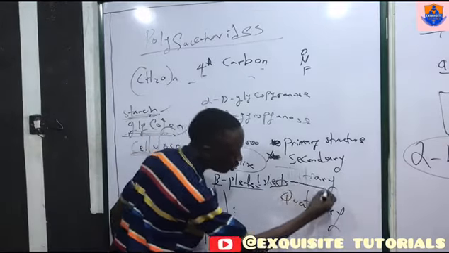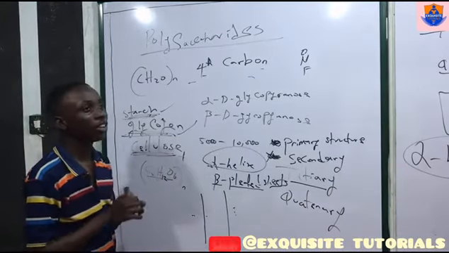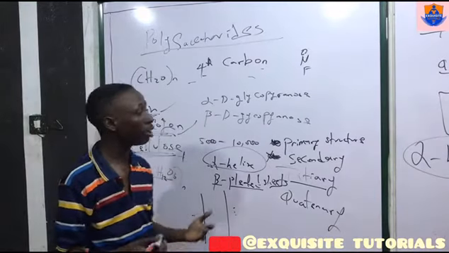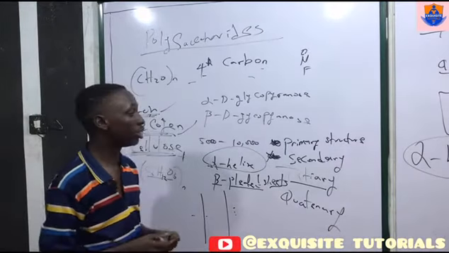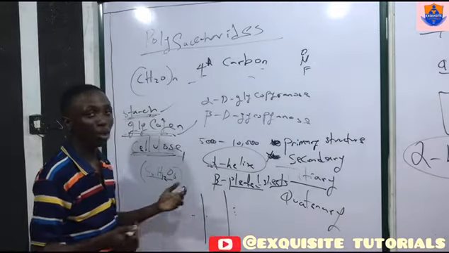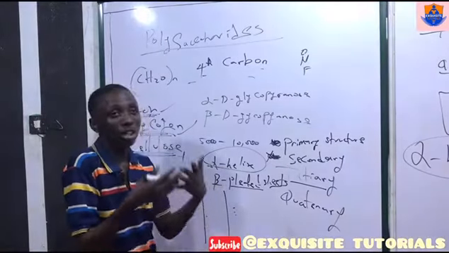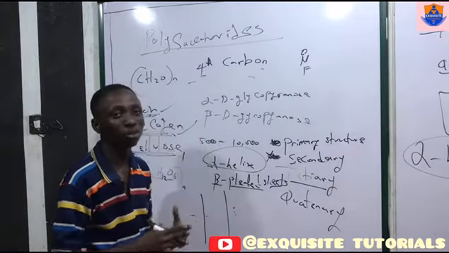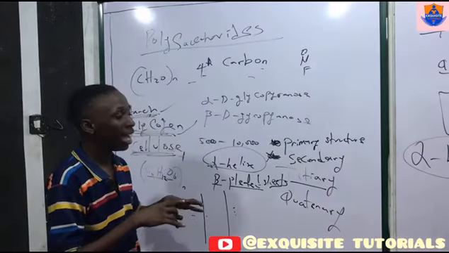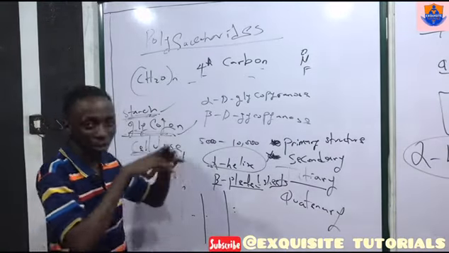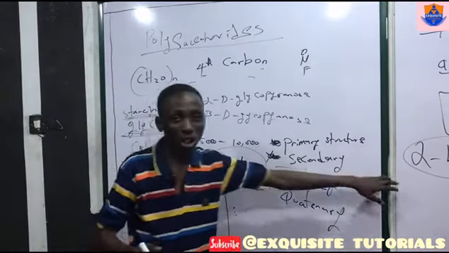Now, the tertiary structure. The tertiary structure is the basic structure of a protein. It's just a combination of the secondary structures. It is what really gives us the three-dimensional shape of the protein, and it also gives us the true function. How does the protein really look? That is the tertiary structure.